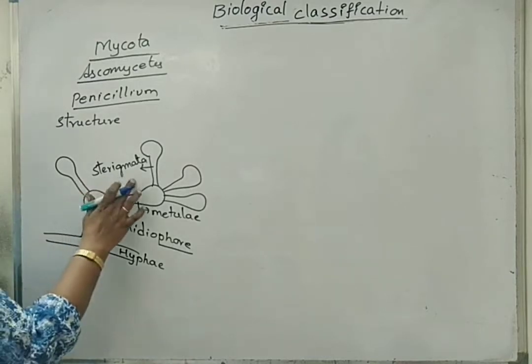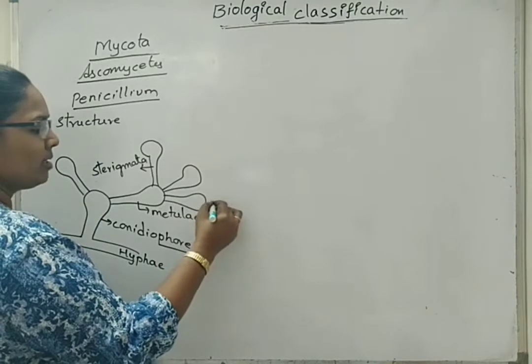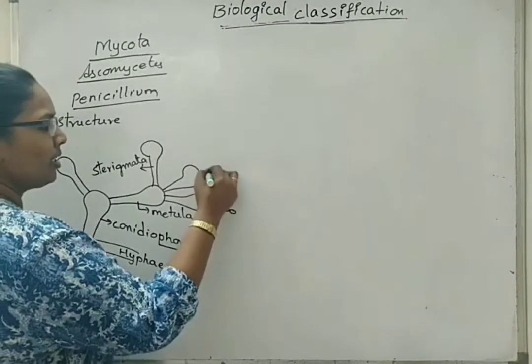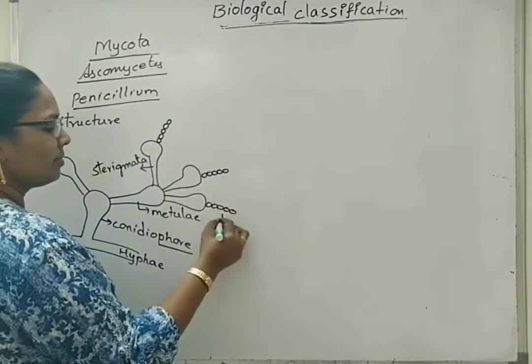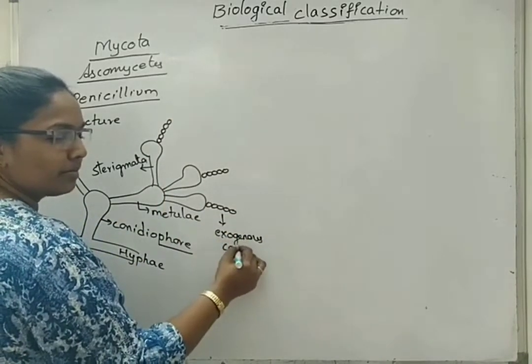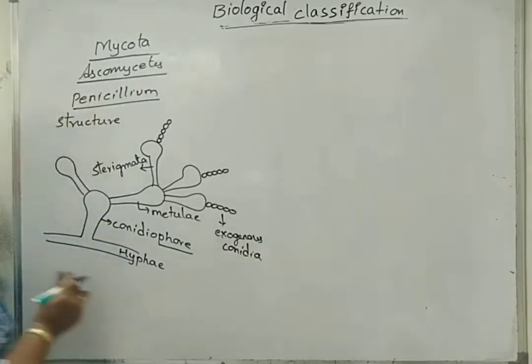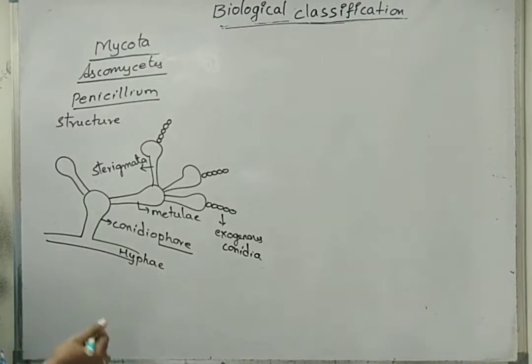This is the primary sterigmata, which bears the exogenous conidia. So this is the typical structure of penicillium.